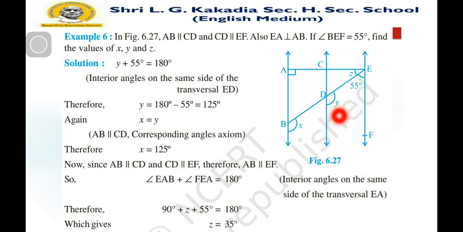So we can find the value of y, and it is equal to the value of x because AB and CD are parallel. Then we can find these both angles, and after that we find the value of z. If AE is perpendicular to AB, then AE is also perpendicular to EF, so this angle will be 90, and if we subtract 55 from 90, then we can find angle z. Let's do that.